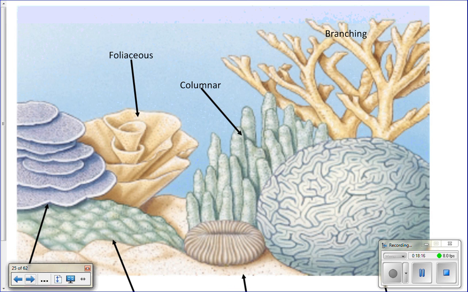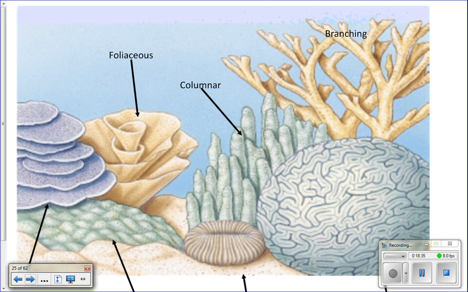So these are the different types of coral shapes. You have plate corals, foliaceous, columnar, branching. Here are your massive corals. There's your free living, that's the little mushroom guy. And then encrusting grows over the surfaces of things. So those are the different types of corals.